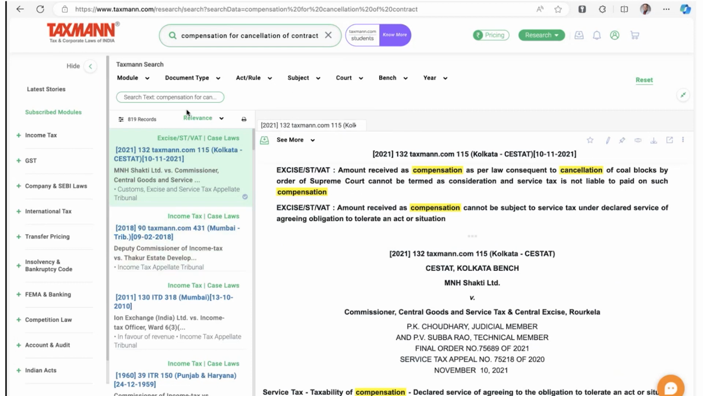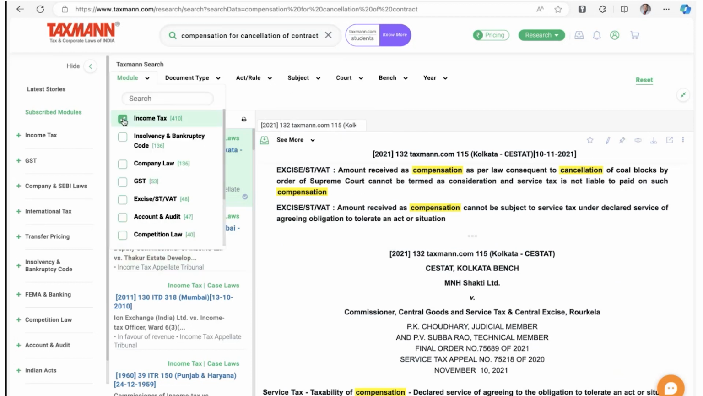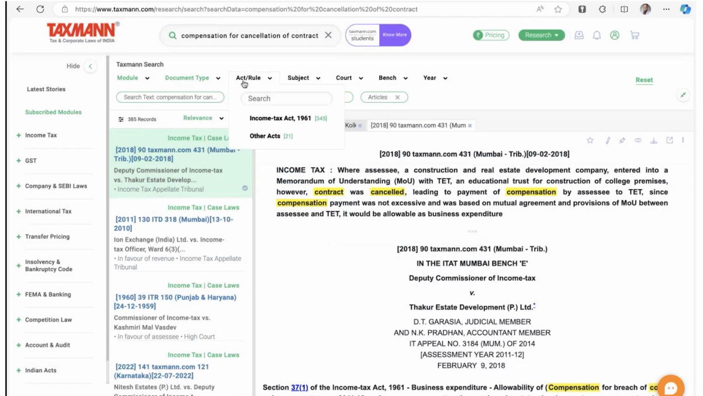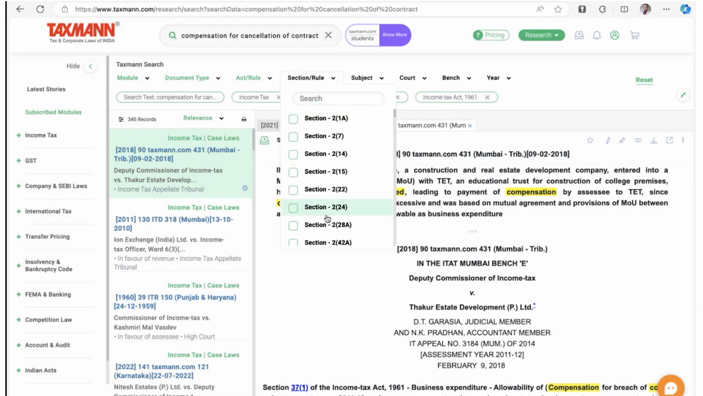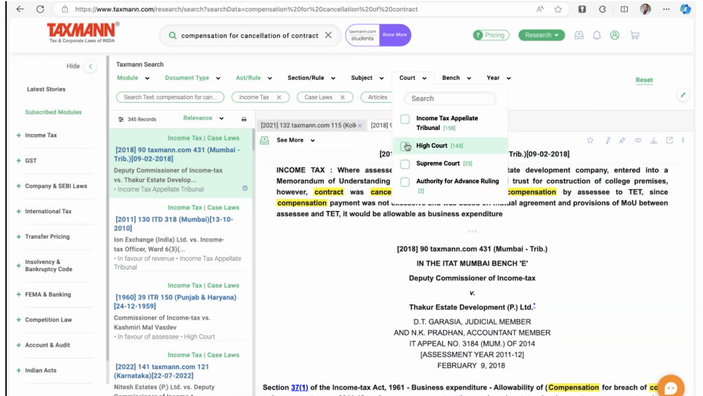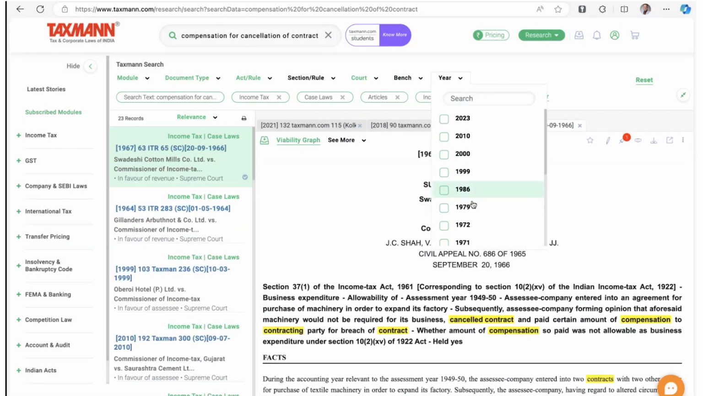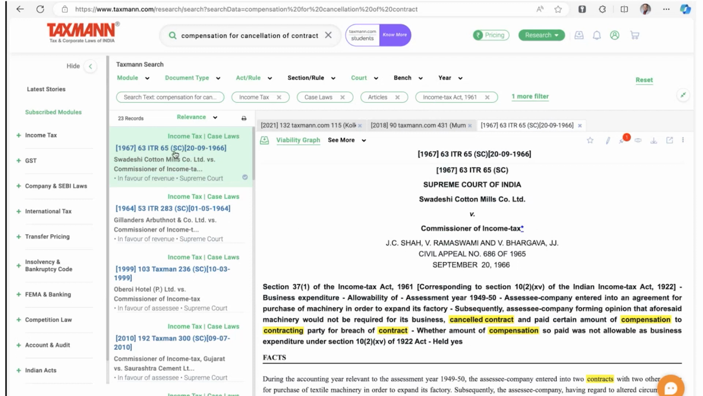You can further use the filters, selecting the module as income tax, document type, case laws and articles, selecting the act as income tax, section you may choose or ignore, selecting the court as Supreme Court, year you may choose or ignore, and there you have it. 23 relevant records out of thousands of results, with the most relevant on number 1.